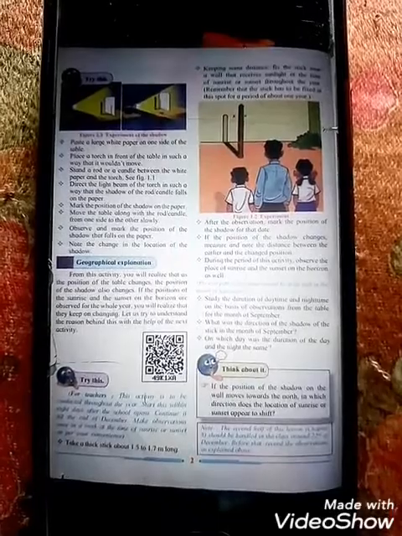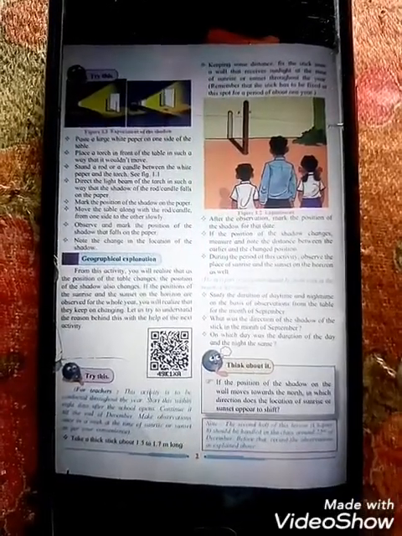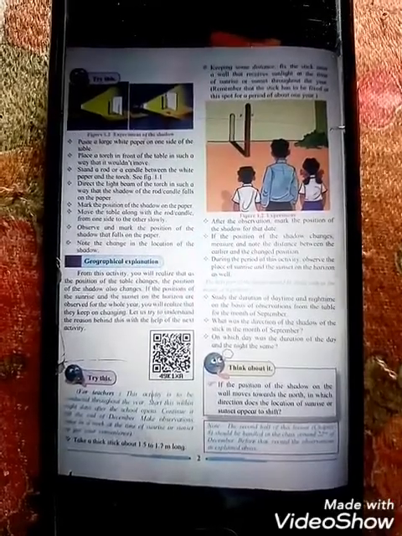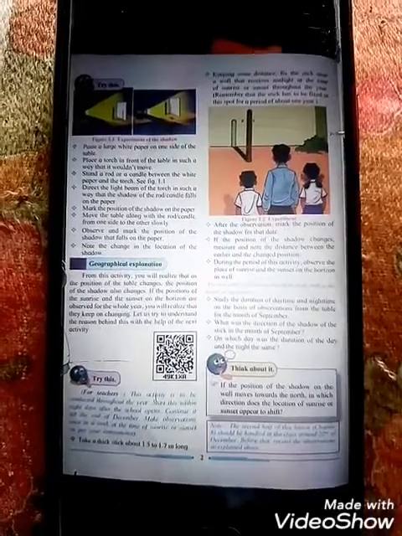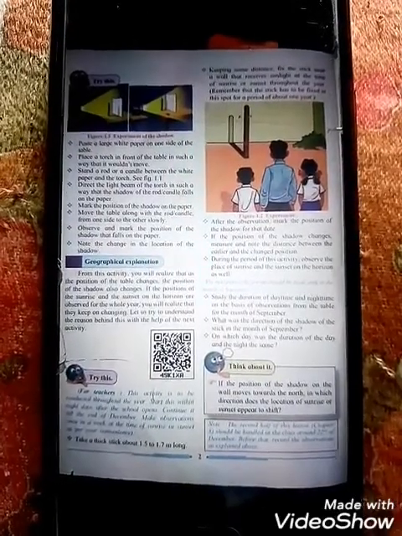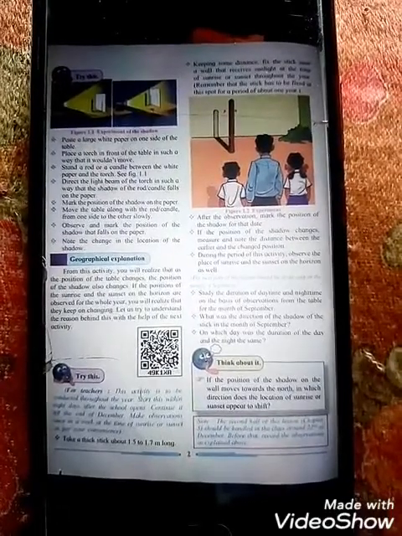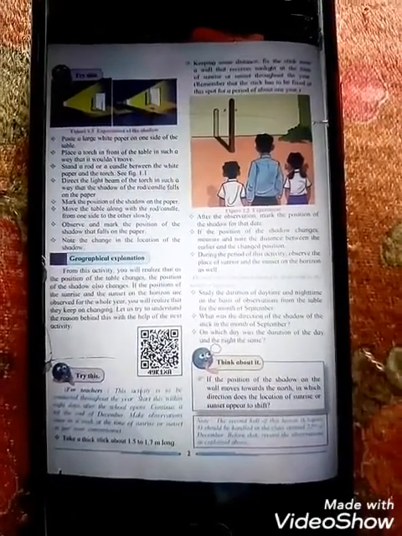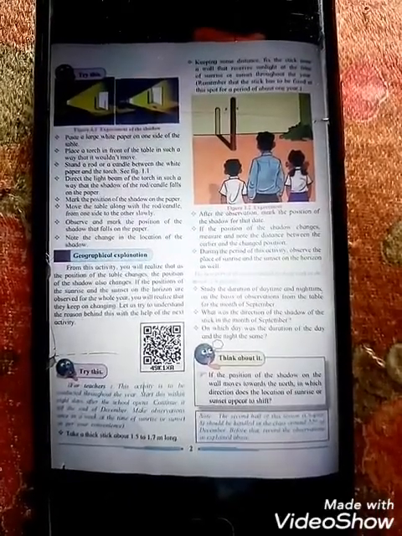You can just fix a stick over that place, and for the whole year you have to be clear where you have marked, and after 1 year where the mark has changed, it will be in a different place, and you also have to observe that. This is also one type of activity given here in your textbook. After the observation, mark the position of the shadow for that date.